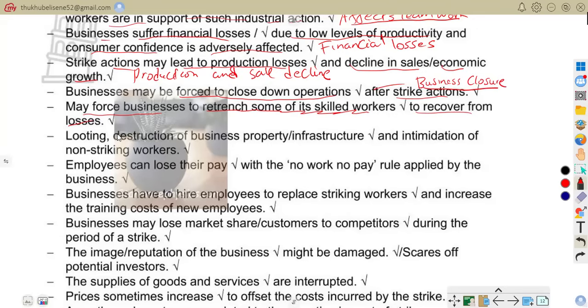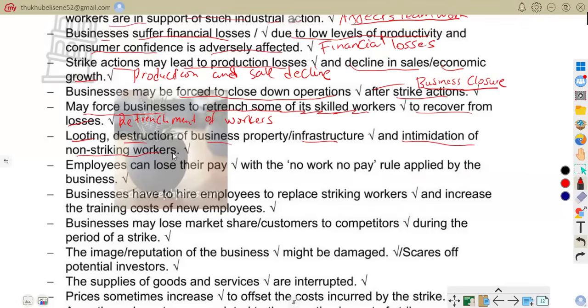So retrenchment of workers. Business may dismiss employees to recover losses. For example, reducing the workforce or cutting employee benefits. That is that. Looting, destruction of business property or infrastructure, and intimidation of non-striking workers.